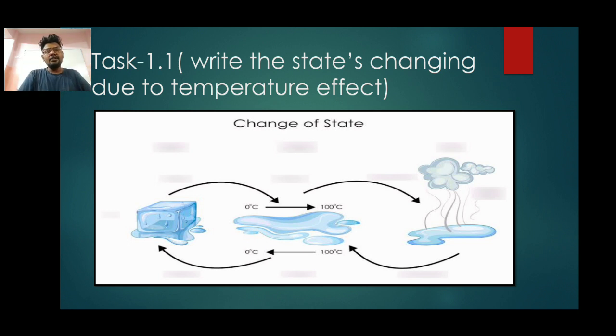This is task 1. There is a diagram here. You need to write the change of state and the processes that were involved, like from solid to liquid, what was it, from liquid to gas, what was it. I just explained it. The temperature is also mentioned here. Please concentrate on task 1.1 because it's very, very important for your examination and for your further studies. When you need to understand a higher concept, you need to learn the lower concept very well. So please do task 1.1. With this I will be moving to the next task, task 1.2.